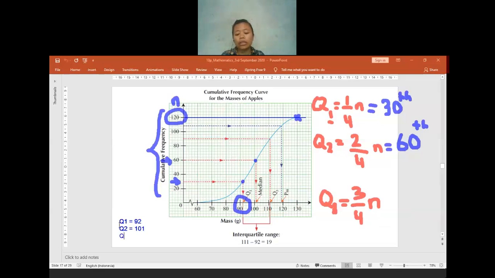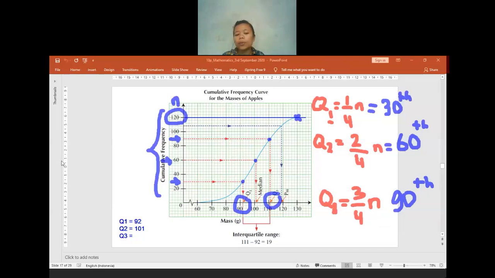And then for Q3, do the same thing. 3 per 4 times 120. The answer will be equal to 90. So you have to find the 90th data. Where is the 90th data? It will be at this place. This is the 90. Make a straight line, connect it with the curve, and find the value here.